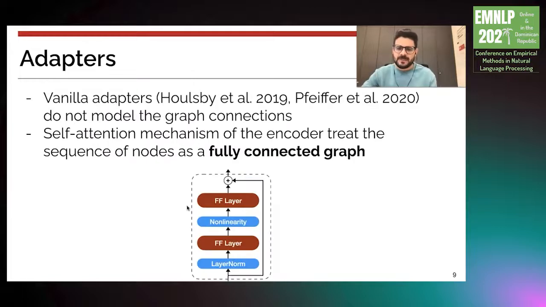However, vanilla adapters from previous work do not model the graph connectivity. So this is an illustration of a vanilla adapter from previous work, where we have a layer norm, after that a feed-forward layer, a nonlinearity, and another feed-forward layer. And you also have a residual connection here. Finally, the self-attention mechanism of the encoder of pre-trained language models treats the sequence of nodes as a fully connected graph, greatly diluting the graph structure of the input graph.